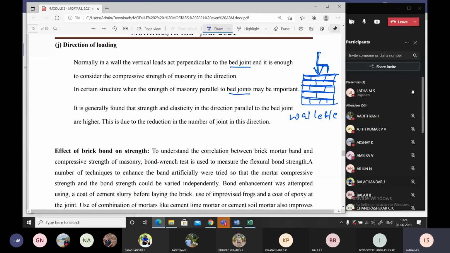Now, if I remove this load and start applying it in this horizontal direction, will it be perpendicular or what to the bed joint, students?